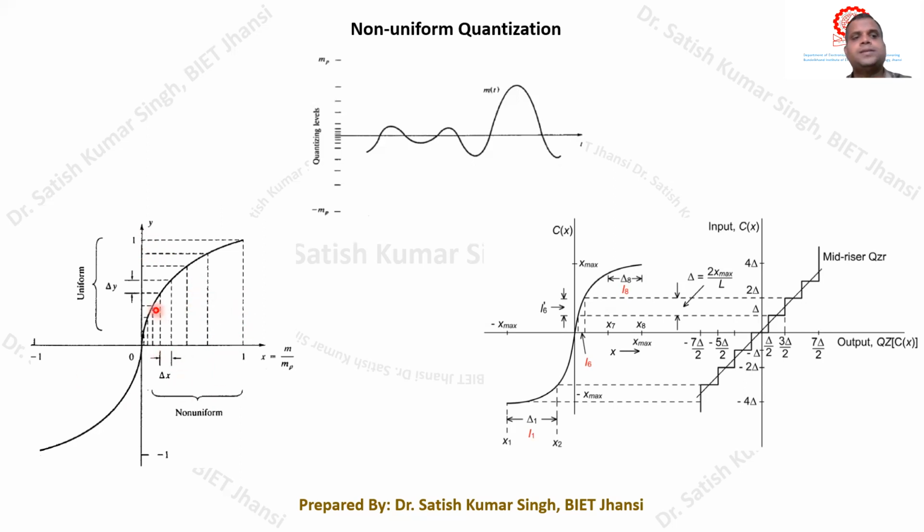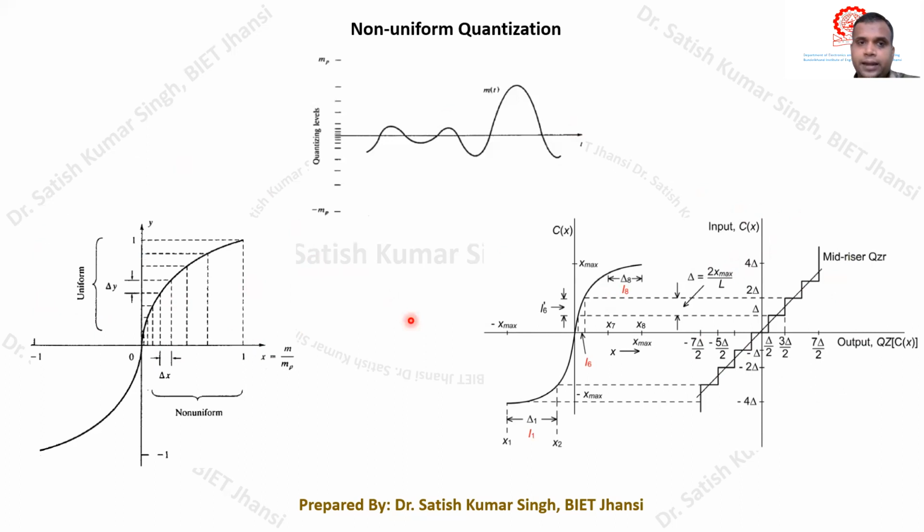Once we perform the compression of the message signal, this signal has to be passed through a uniform quantizer. For example, here we have the uniform quantizer after the compressor circuit, so the signal will be quantized uniformly. It is equivalent to performing a non-uniform quantization, because we have already performed the compression of the message signal. So this way we actually perform the non-uniform quantization.